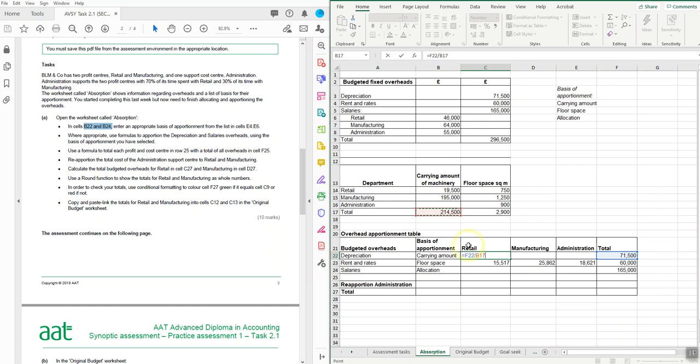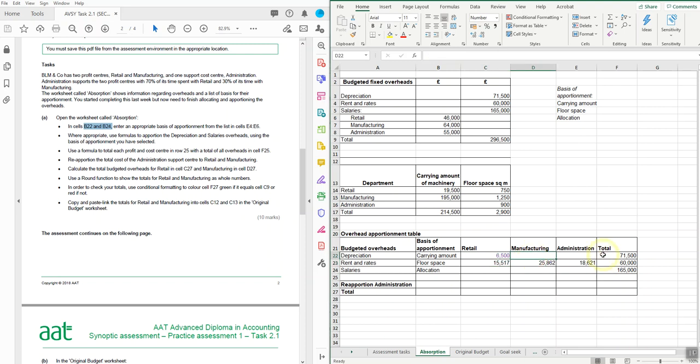Then, if I just put that into brackets, I'm going to multiply that by the retail amount. I'm in the retail column here, so I'm going to multiply that by the retail amount.